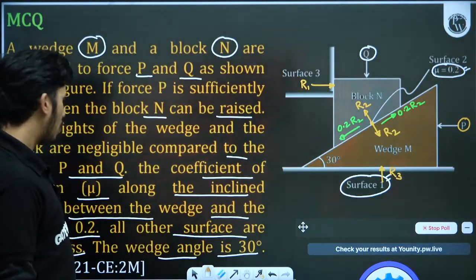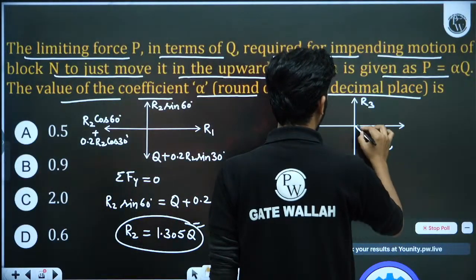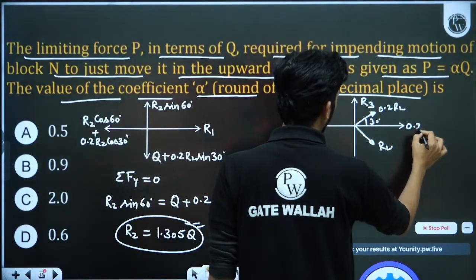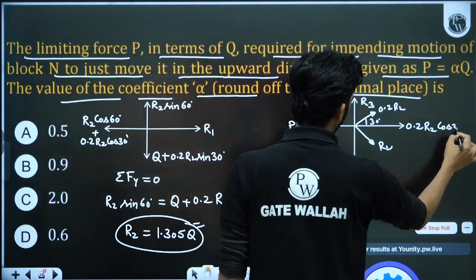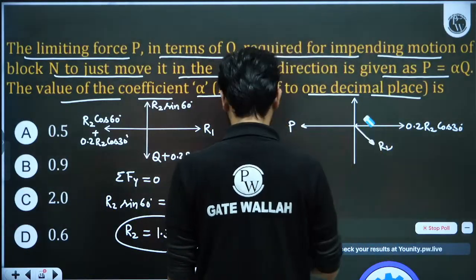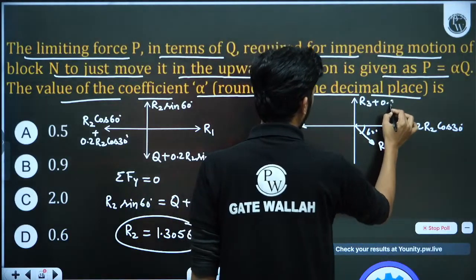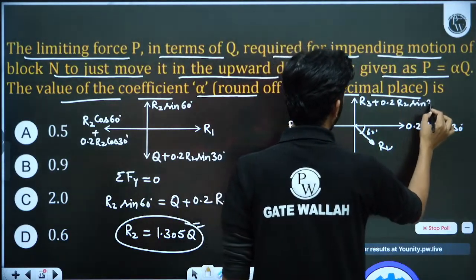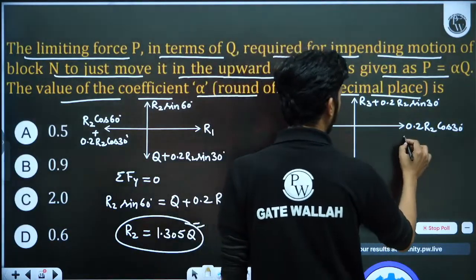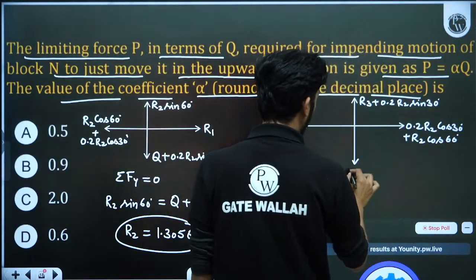R2 is having how much angle? Let's check. This is R2 and this is 0.2 R2. So 0.2 R2 is having a 30-degree angle: 0.2 R2 cos 30, and at the upside 0.2 R2 sin 30. This will go up, and this is 60 degrees. So R3 plus 0.2 R2 sin 30. And here the R2 component will also be there: R2 cos 60, and here R2 sin 60.